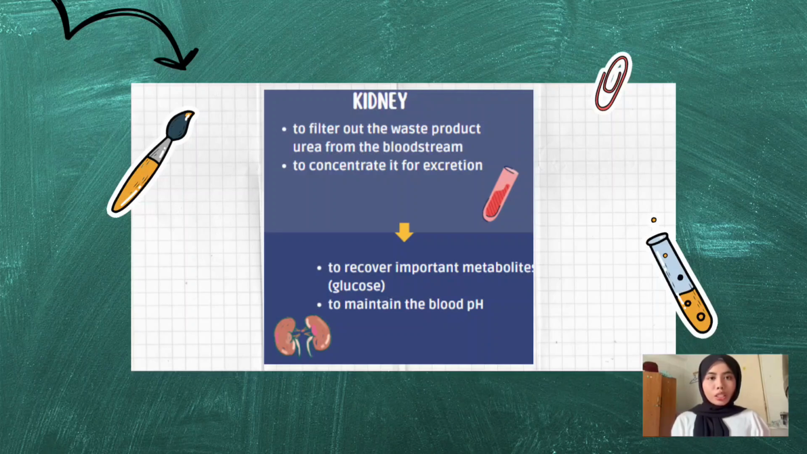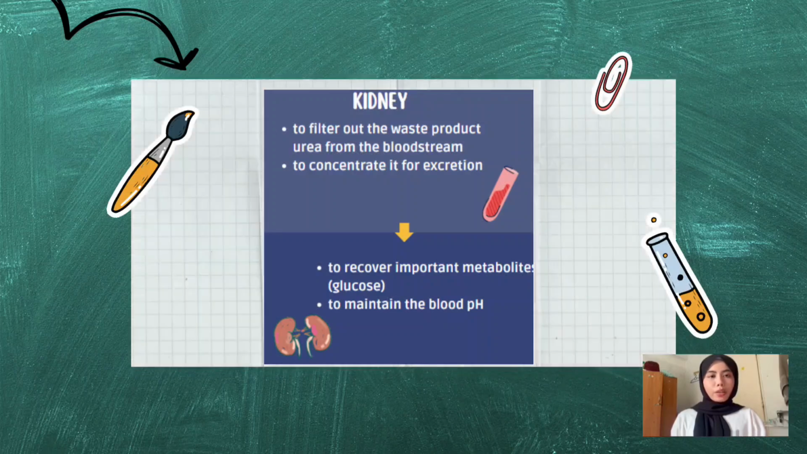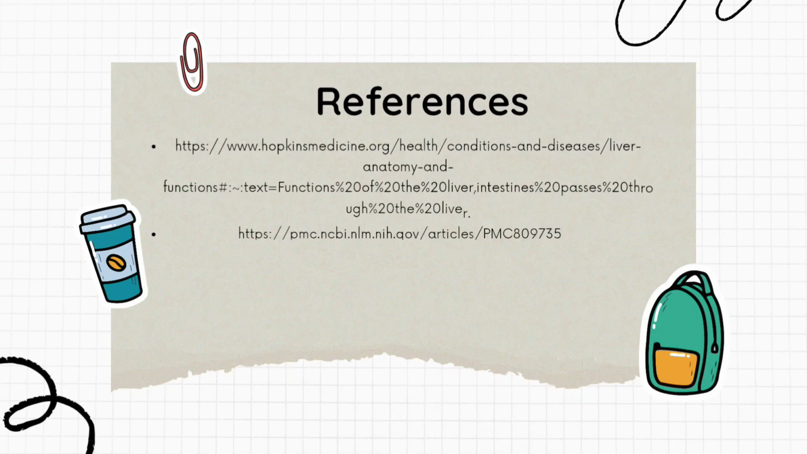This condition is called glycosuria. Last but not least, the kidney helps maintain blood pH by excreting hydrogen ions and reabsorbing bicarbonate. This is our reference for this topic.